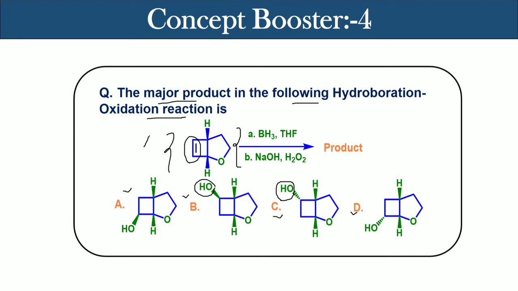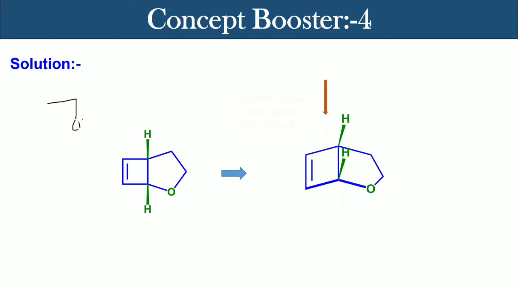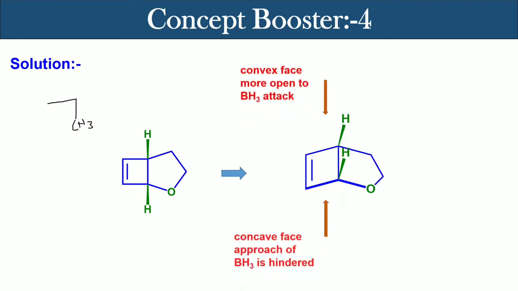So BH3 can attack from the top face of the double bond and the bottom face of the double bond. But in this molecule, is there any preferential attack for BH3? Let's see. Let's suppose we have a propene molecule, and this is the molecular plane.